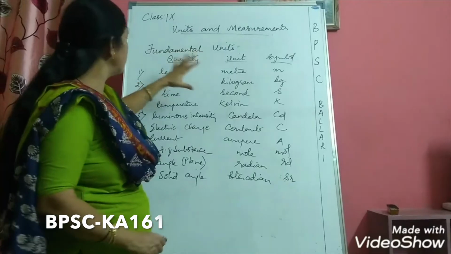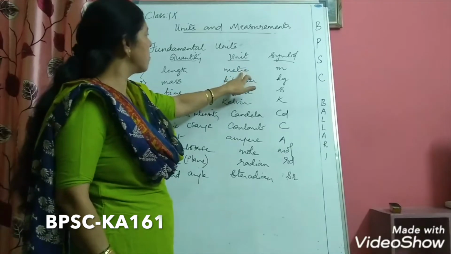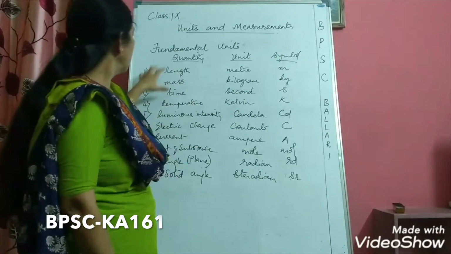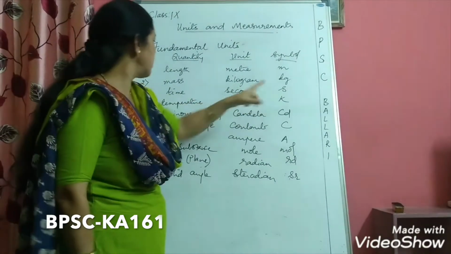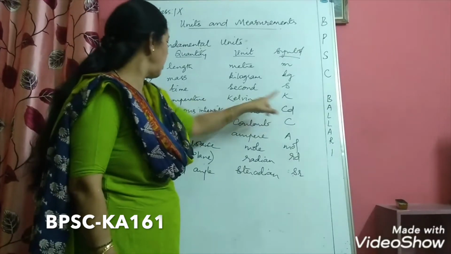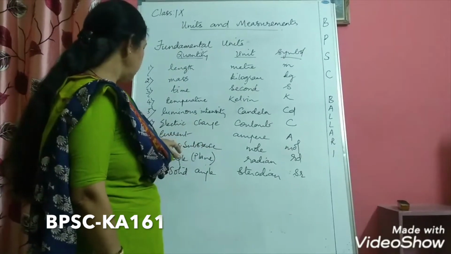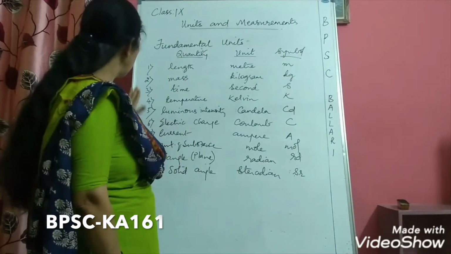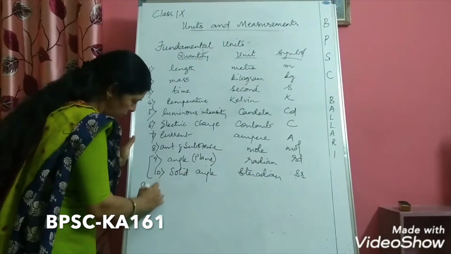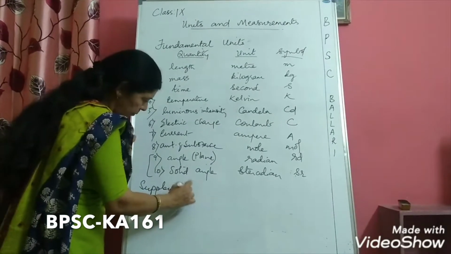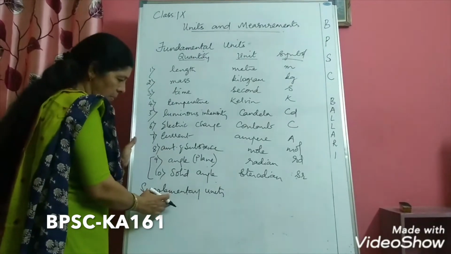So which are the fundamental units? Quantity, units, symbol I have written. So length, the unit is meter and the symbol is m. And mass, kilogram, kg. Time, second and the symbol is s. For temperature it is Kelvin, K. Luminous intensity, candela, Cd. Likewise electric charge, current, amount of substance. So these are the fundamental units. Now these last two what I have written, these are also called supplementary units. They are also included in fundamental units and they are called supplementary units.